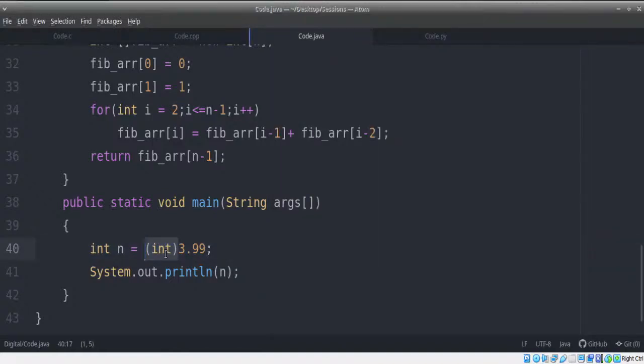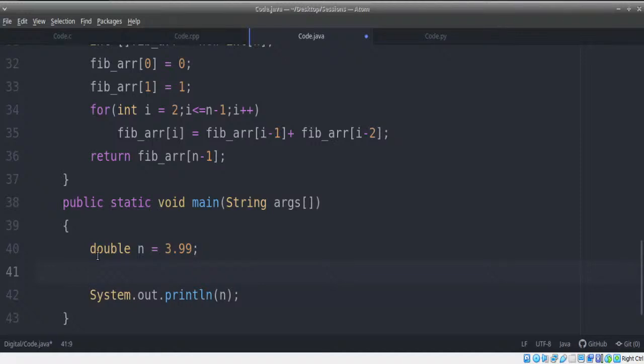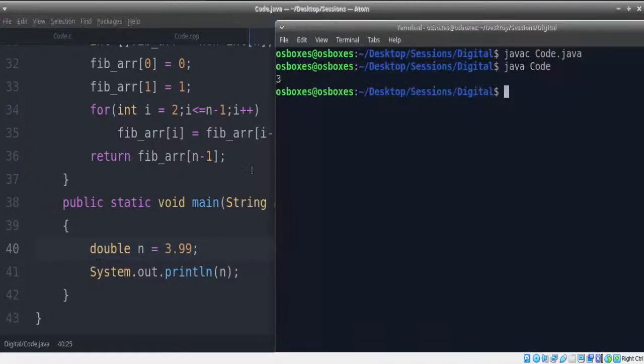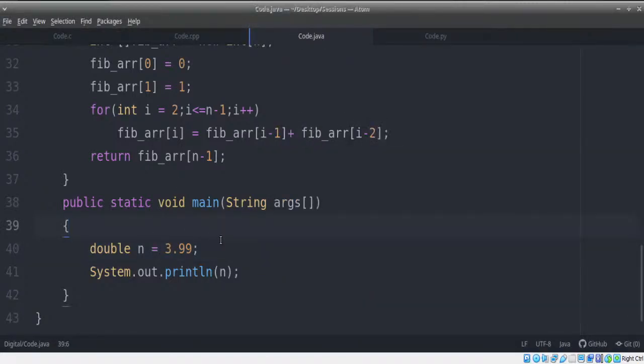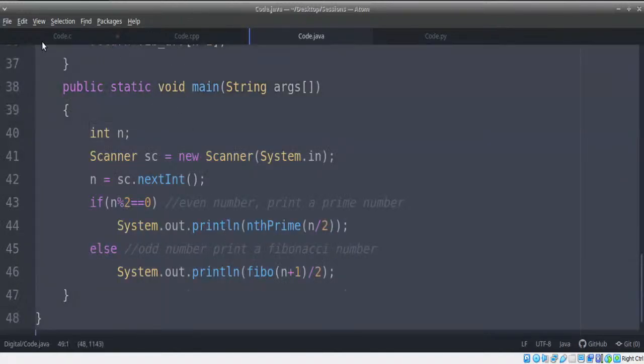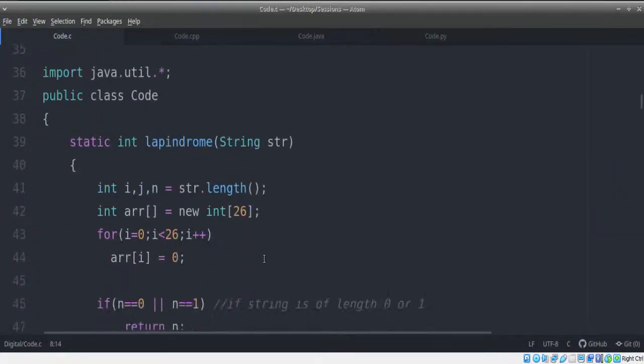Now, on the other hand, if you take something like double n equals 3.99, and then if you use conversion in different ways, or if you want to print double as it is, you'll get your 3.99 value as it is. So remember, if you want to convert to a smaller size data type, we always need to explicitly do that. Otherwise, we'll always get an error for it.